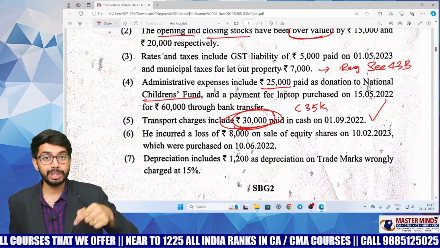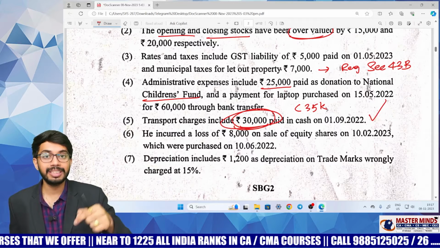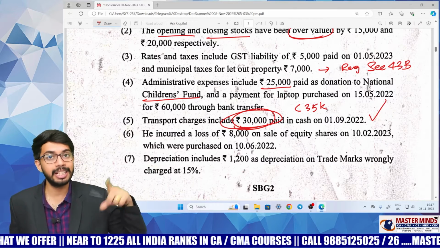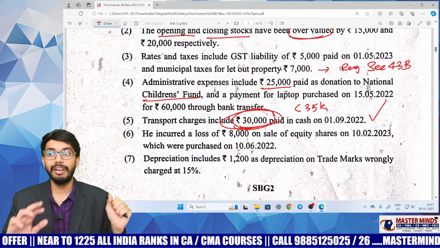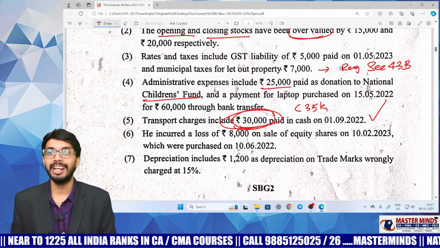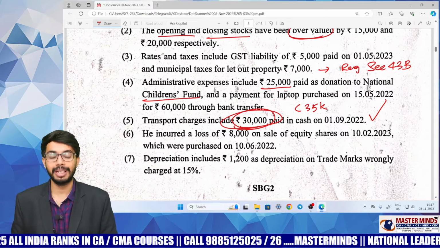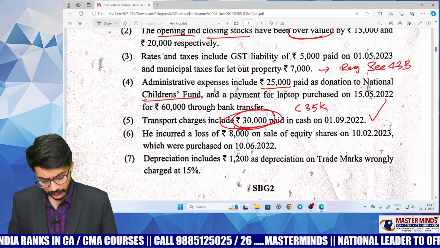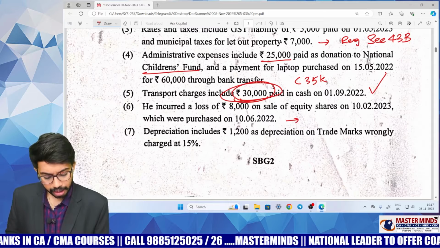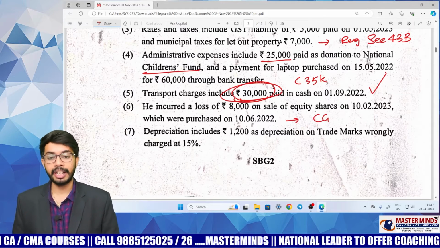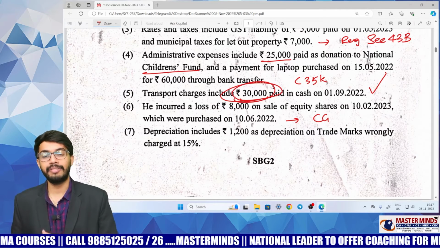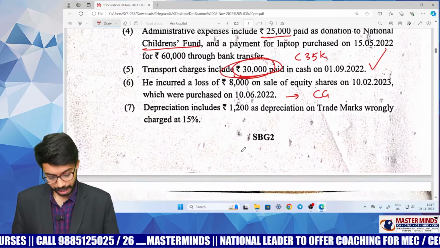What many students do here is disallow this expenditure, but actually this expenditure is allowed as deduction, because when you are making payment to a transport operator, the 10,000 threshold limit is not applicable, the 35,000 threshold limit is applicable. And this is a capital gains related adjustment. So you should not consider it while calculating PGBP income.